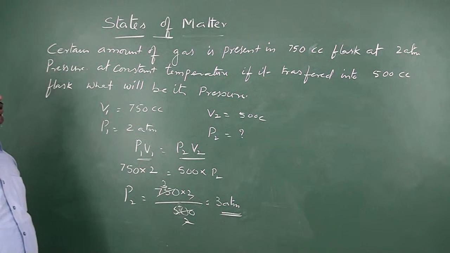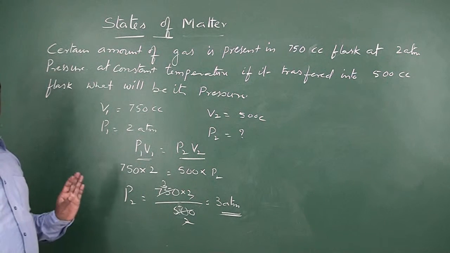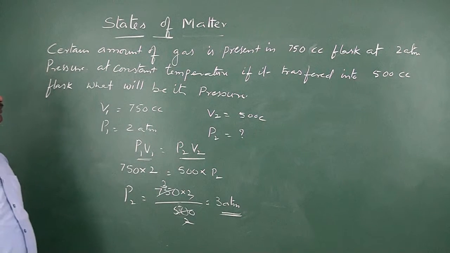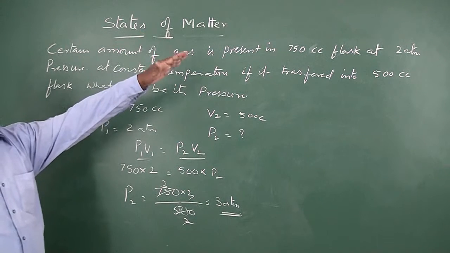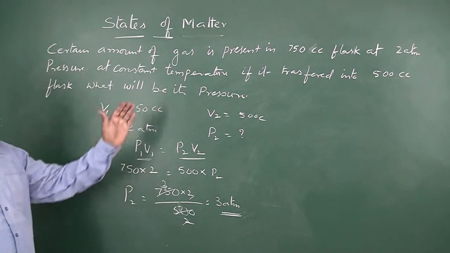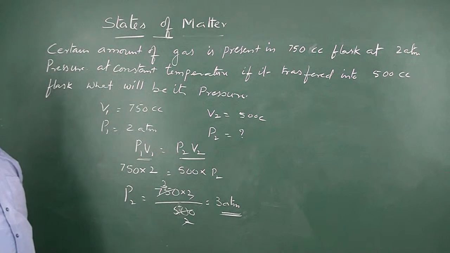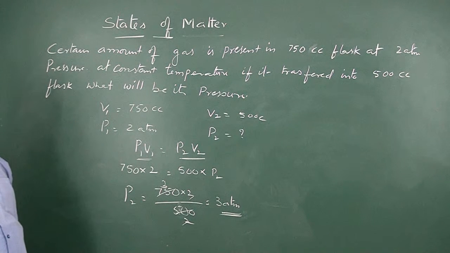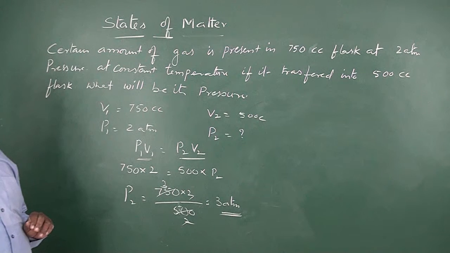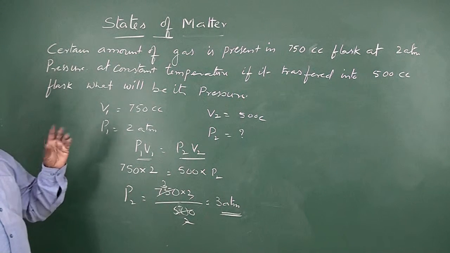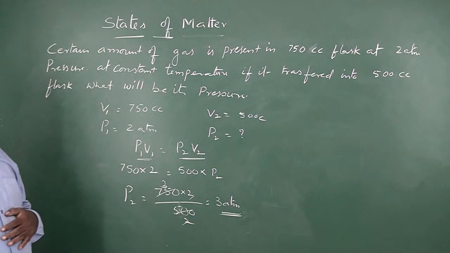When anything is changed at constant temperature, you should first think about Boyle's law. What does Boyle's law say?